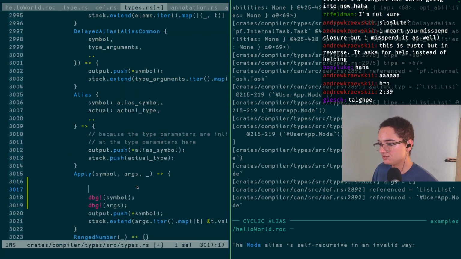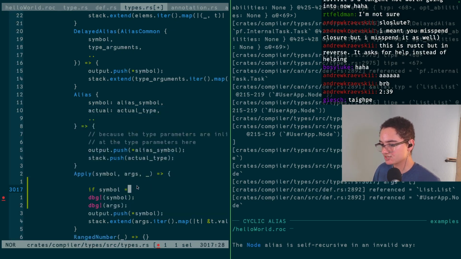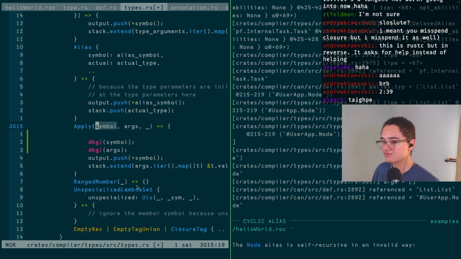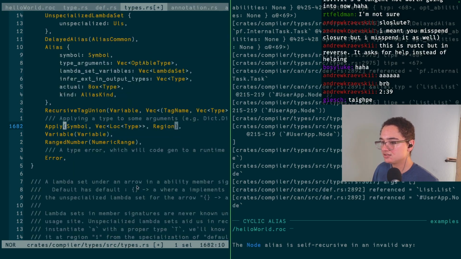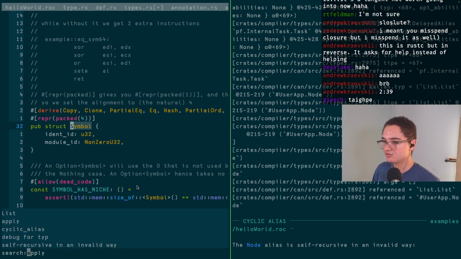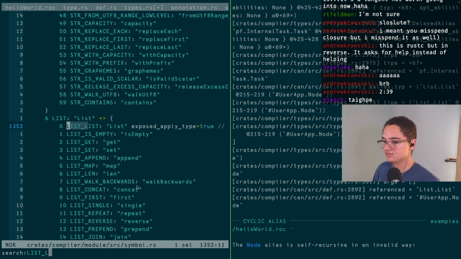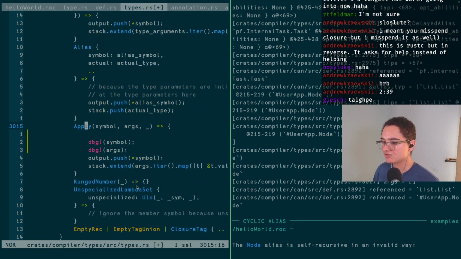And so we go, I mean, do we have it imported? I think it's going to be, do I remember this? I think it's going to be all caps, but I don't think it's imported, so I have to figure out where it exists. Let me go to the definition here, and then go to symbol. Oh, it's probably just going to be symbol list. Let's see, is there a list something here? Yeah. List equals list, etc. List. Yeah, that's what I'm going to want. Okay. So if we go back to where we were,